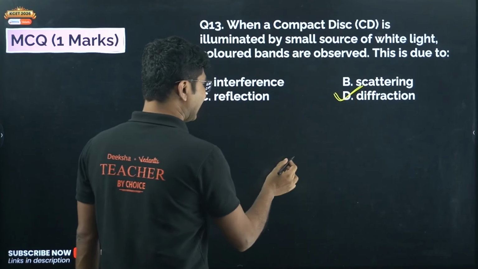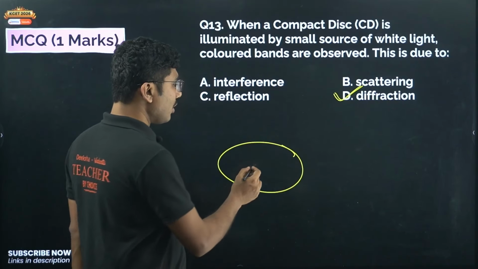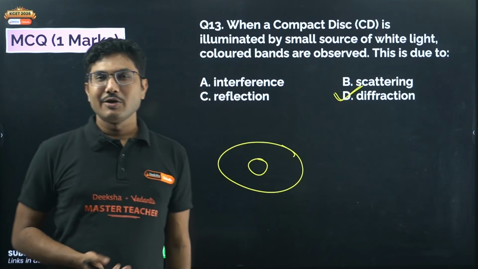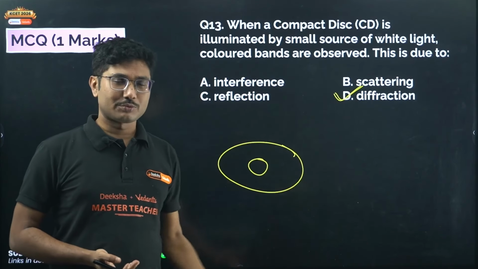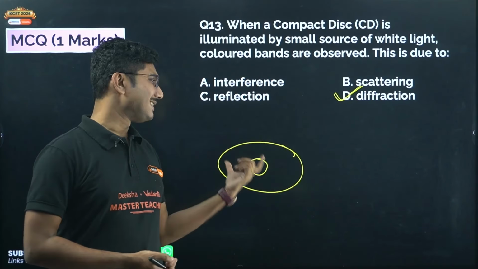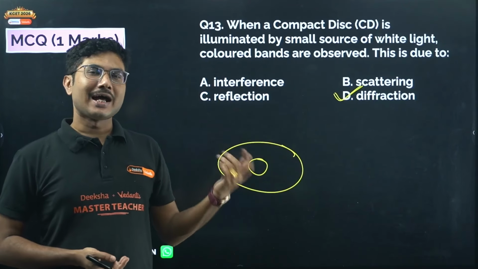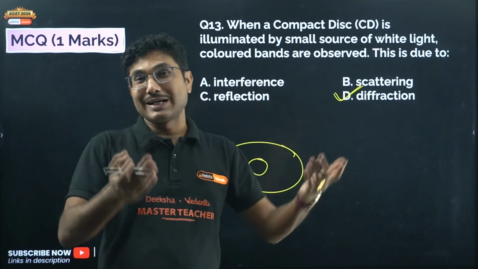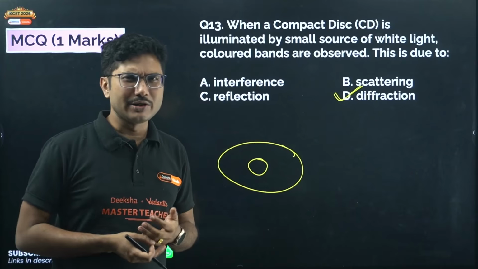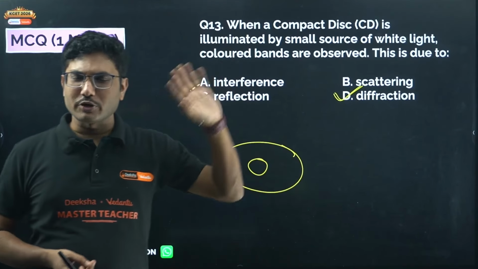When you illuminate a CD, if you have seen a CD, it was very popular when I was a student like you, but nowadays CDs are almost obsolete. You do not see a lot of CDs. When we were younger than you, we used to have cassettes. Then cassettes were replaced by CDs when I went to college. Then came pen drives. Now almost everything is stored in clouds, so we no longer use CDs. Pen drives are still used a little bit, but CDs and cassettes became obsolete long back.